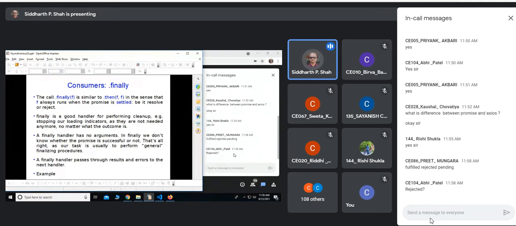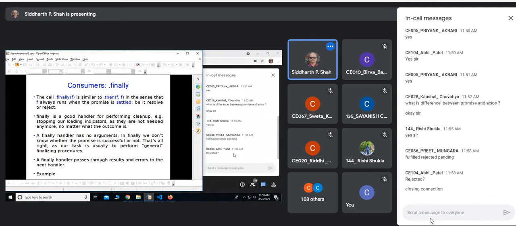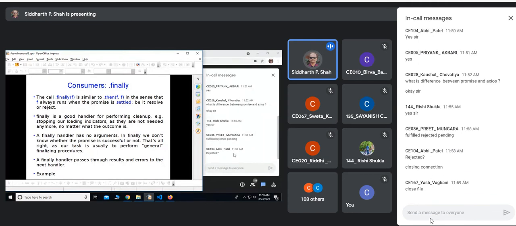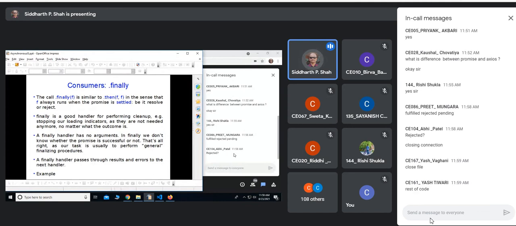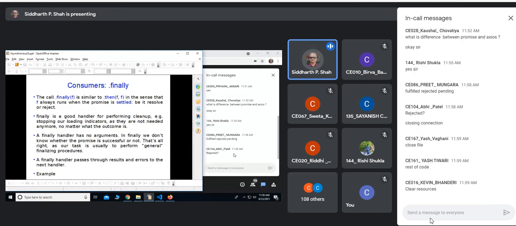And again, if you remember what we were doing in the finally block in Java, what kind of jobs were we doing there? Closing connections, closing all the file descriptors and all those things, right? Which is common and which is required.